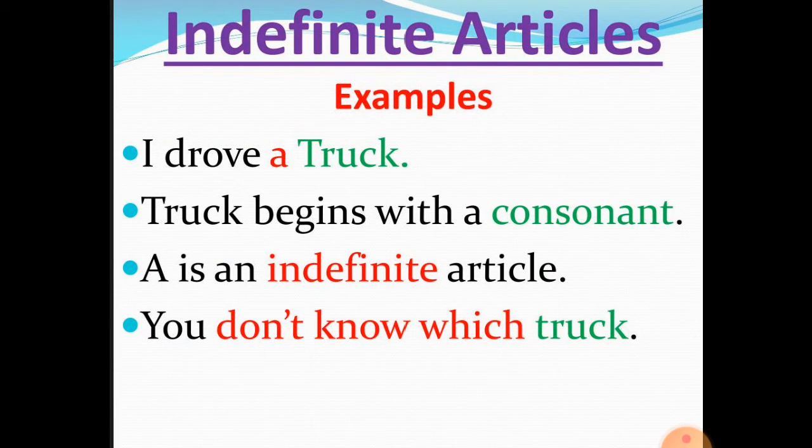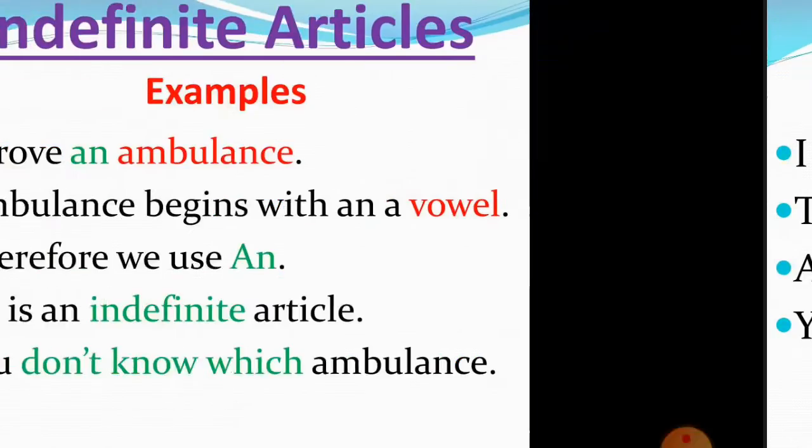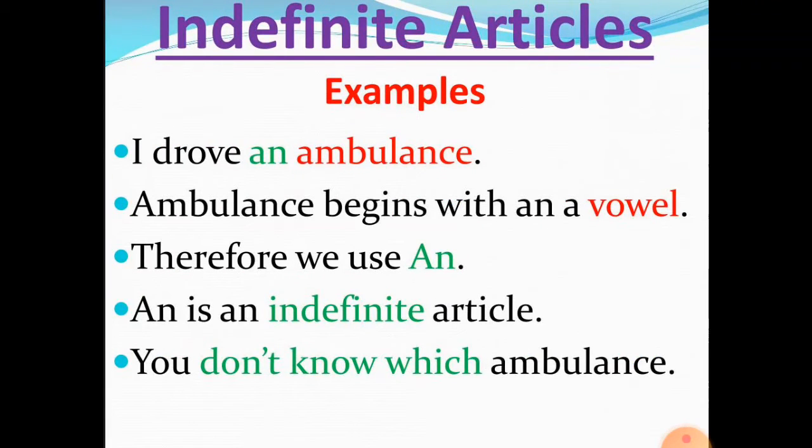Let us see few examples. I drove a truck. Truck begins with a consonant. Which consonant is that? T. Therefore, we use a before that, but it is an indefinite article. Why is it an indefinite article? Because we don't know which truck we are talking about.